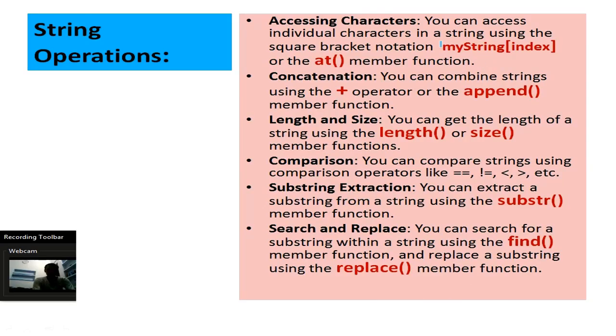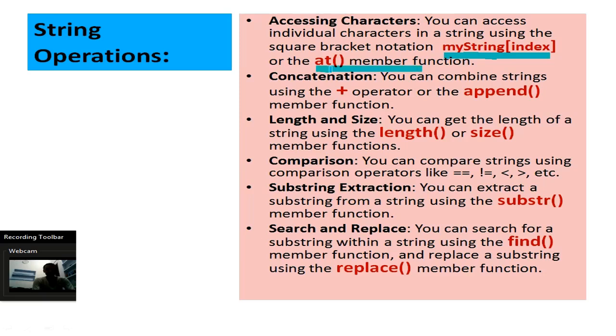Alright, so the next topic is string operations. We will see some of the string operations one by one. So the first one is accessing characters. You can access a string's characters using bracket notation. So you will have your variable name and then in square brackets the index value of the string which you have to access. And another method is the at method.